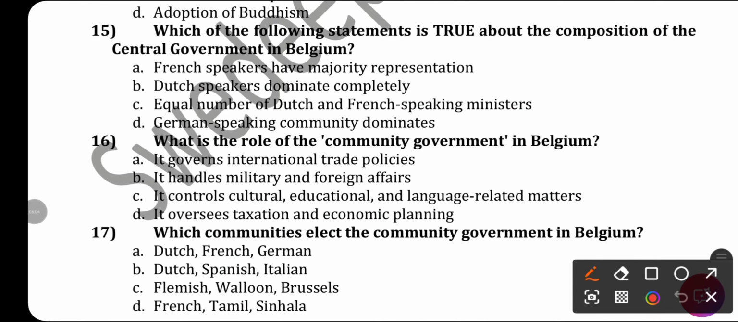Which of the following statements is true about the composition of the central government in Belgium? French speakers have majority representation. Dutch speakers dominate completely. Equal number of Dutch and French speaking ministers. German speaking community dominates. You know that the Constitution prescribed that the number of Dutch and French speaking ministers shall be equal in the central government. Central government means the central government of Belgium. So the right answer will be option C.